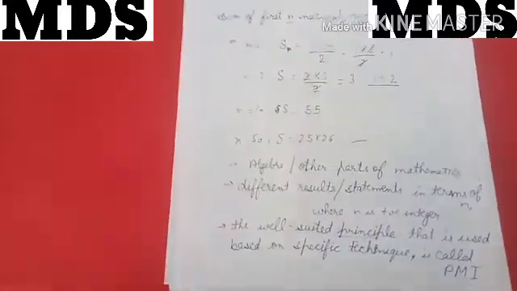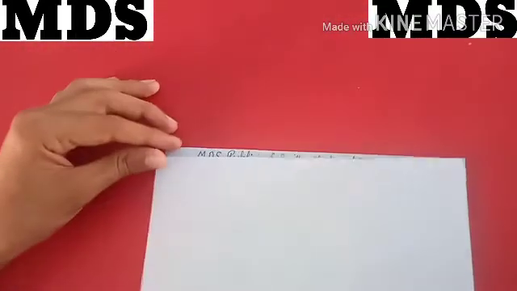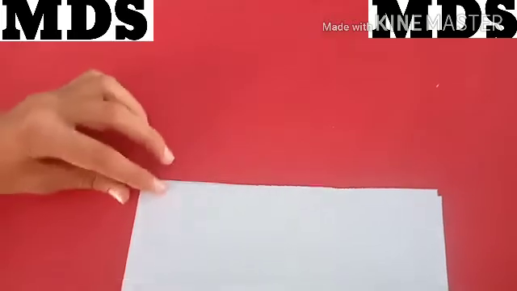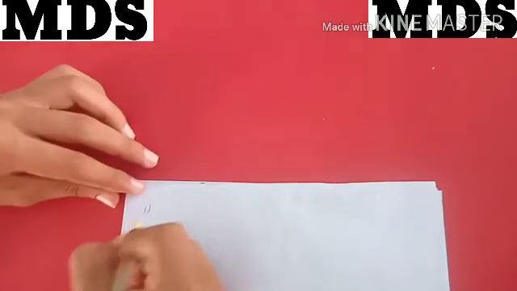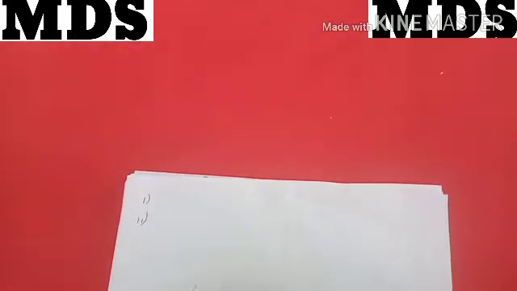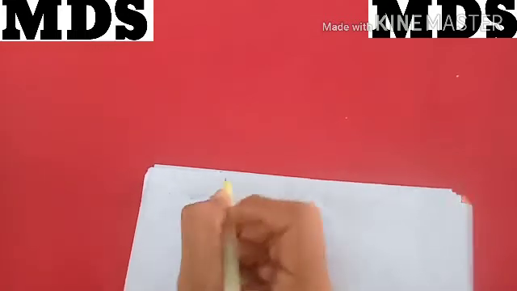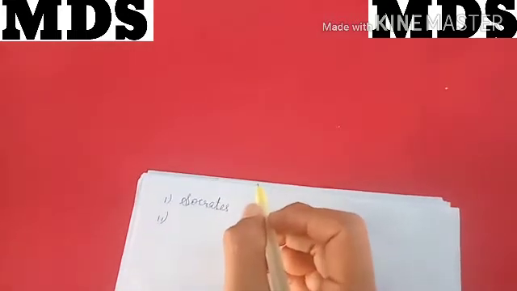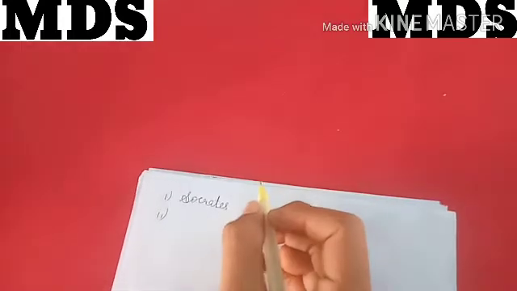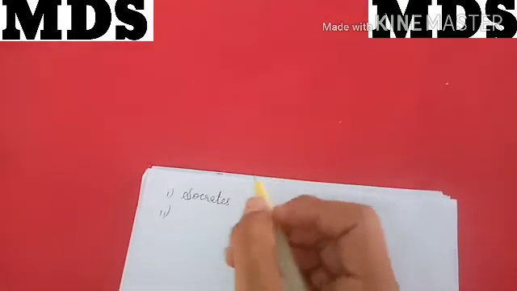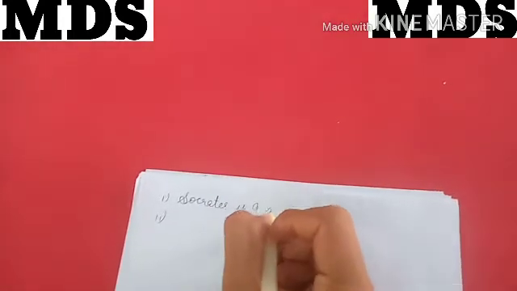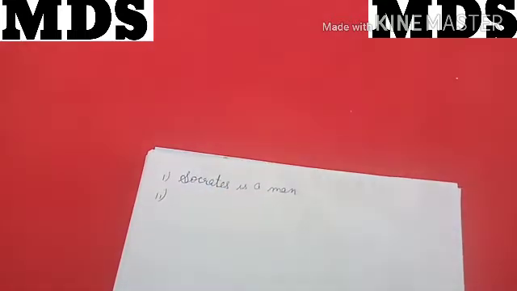Now some examples are given. Like we take two statements. Socrates is a man.